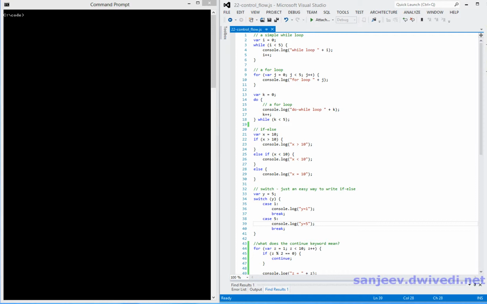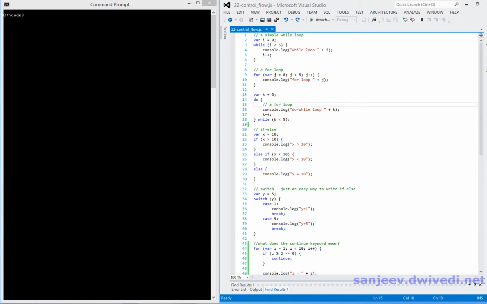There are two kinds of control flow statements: loops that help us perform repetitive statements, and the second one are conditional statements that allow us to take conditional actions. Let's first tackle loops. This is how a loop runs. You specify a Boolean condition, and while the condition remains true, the statements within the loop body keep running. When the condition becomes false, the program exits the loop. Now let's look at this in context of some real code.